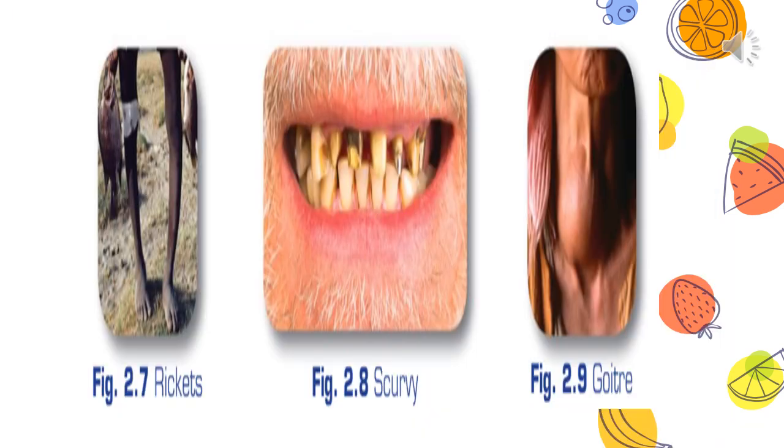See the images, children. The first figure is about the deficiency disease rickets. It can be due to vitamin D, it can be due to phosphorus. The second figure is of scurvy, that is due to lack of vitamin C. And the third one is goiter, lack of the mineral iodine.